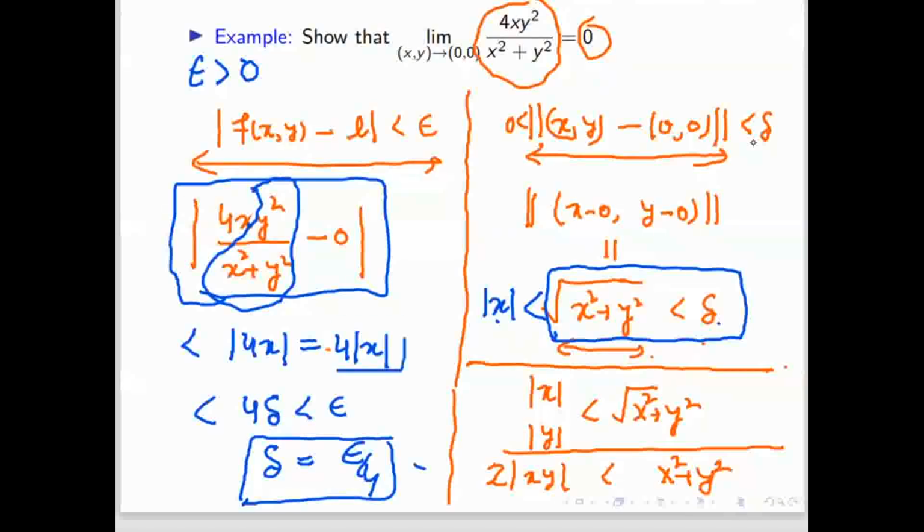So now we are stuck up to here. There is a relation between this and this, because x square plus y square is greater than this quantity. So we can write even delta square here. So it is less than mod x. So from here, mod x is less than delta.